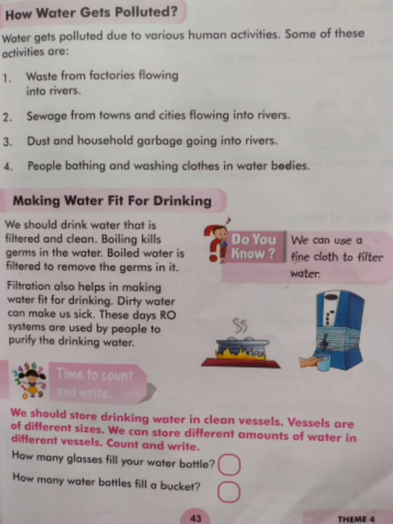Next is time to count and write. Yes, we should store drinking water in clean vessels. Vessels are of different sizes. We can store different amounts of water in different vessels. Count and write. Yes children, it's your activity: you will count and write how many glasses fill your water bottle, and write the number of glasses in the first box. Second, how many water bottles fill a bucket? Write the number of bottles. It's your activity.